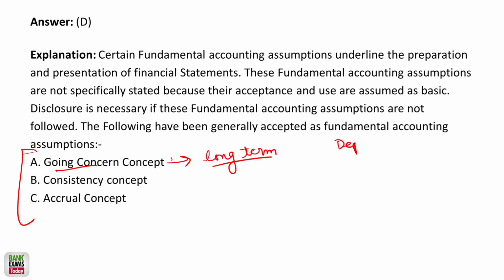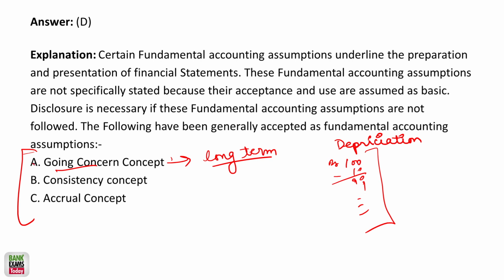We buy a good, let's say for 100 rupees, then we are going to charge depreciation at 10% every year. Why are we doing this? Because we assume that we are going to continue the same business for a long time. That is the going concern concept.